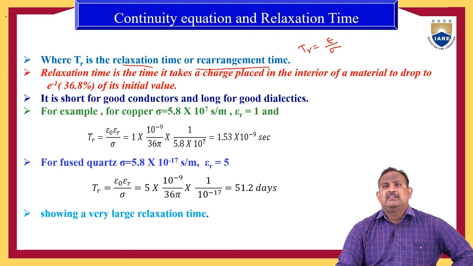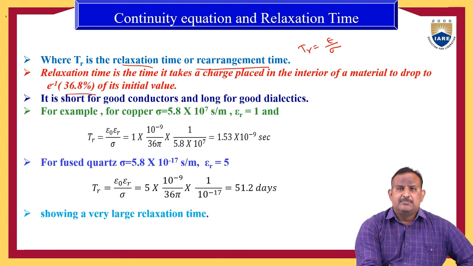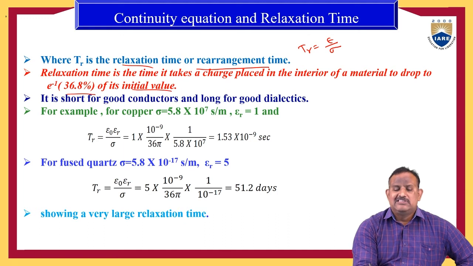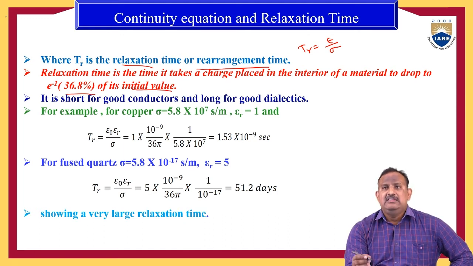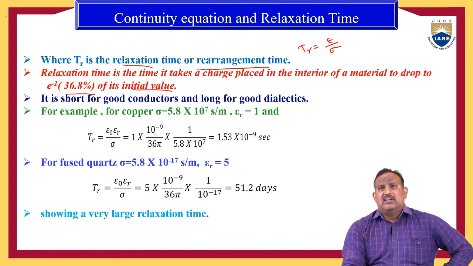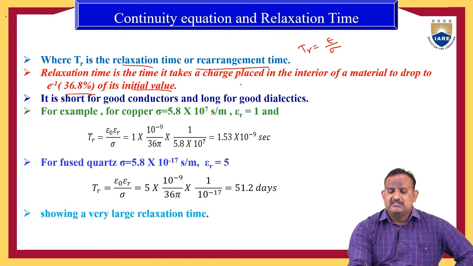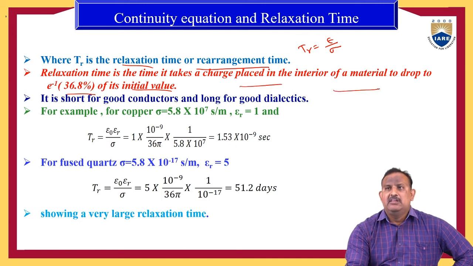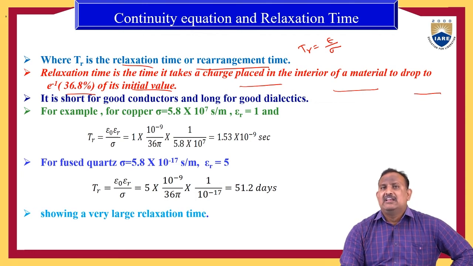Relaxation time is the time it takes a charge placed in the interior of a material to drop to e power minus 1 times, that is 36.8% of its initial value. Then the time is known as the relaxation time or rearrangement time.